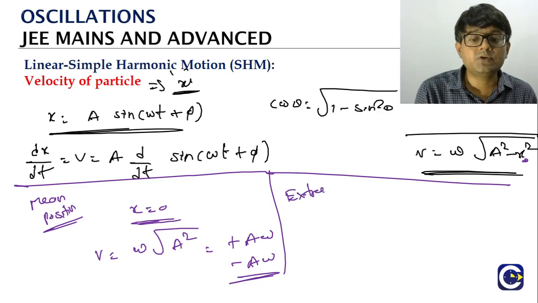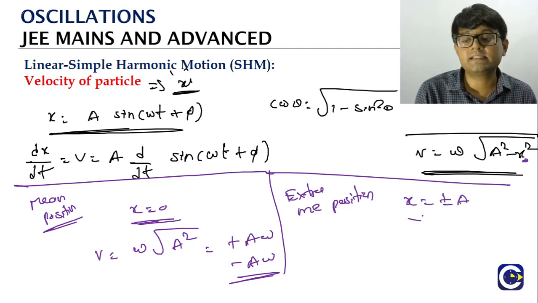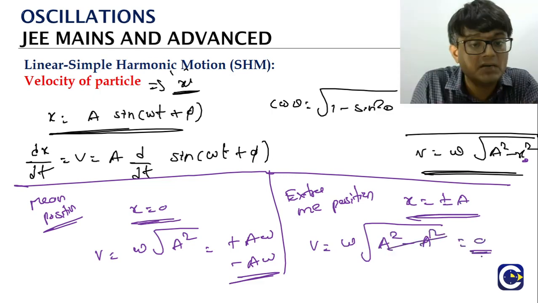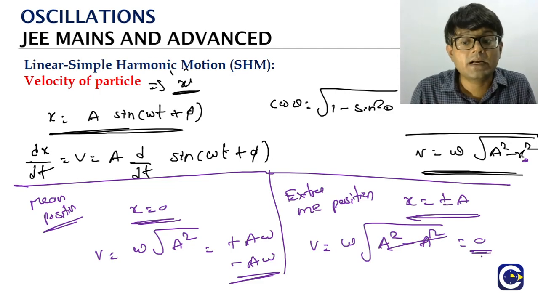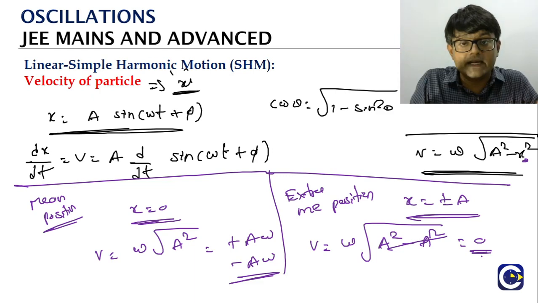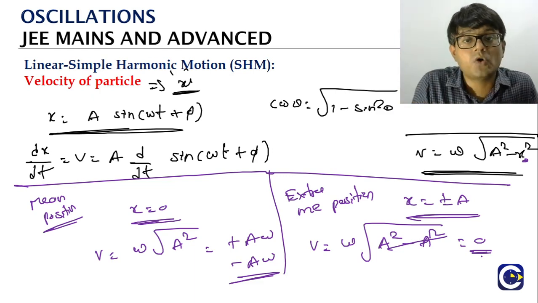At the extreme position, x will be equal to plus or minus A. If you substitute this, what do you get? ω into root of A² minus A², that is 0. So when the particle is going to the extreme position, what will be the velocity of the particle? It will be 0. So at the mean position, the particle will have maximum velocity. When it reaches the extreme position, the particle velocity becomes 0.